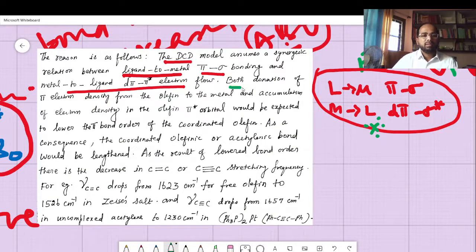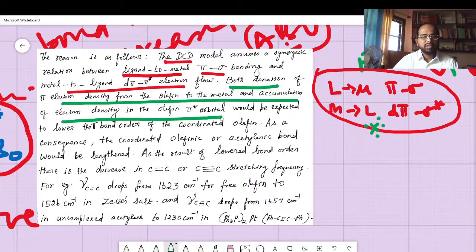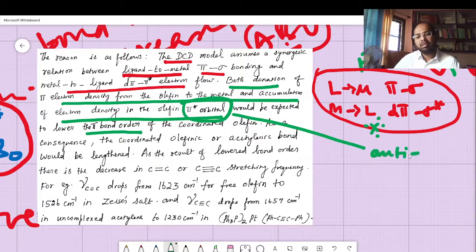Both donations, pi electron density from the olefin to the metal and accumulation of electron density in the olefin pi star, would be expected to lower the pi bond order. This pi star is an anti-bonding orbital.